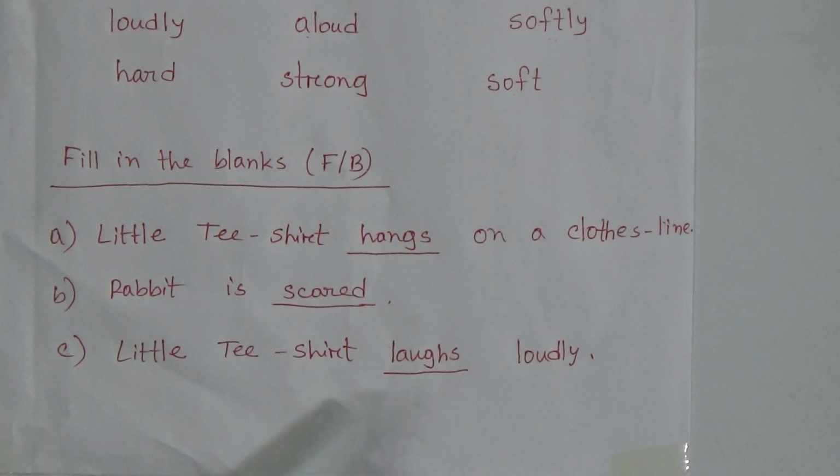Then look, number C. Little t-shirt dash loudly. In this gap here you will write laughs. So the full sentence will be what? Little t-shirt laughs loudly. What is the spelling of the word laughs? L-A-U-G-H-S, laughs. So the sentence is what? Little t-shirt laughs loudly. So dear students, like this way you will learn this at your home and submit synonym antonym as your SW.